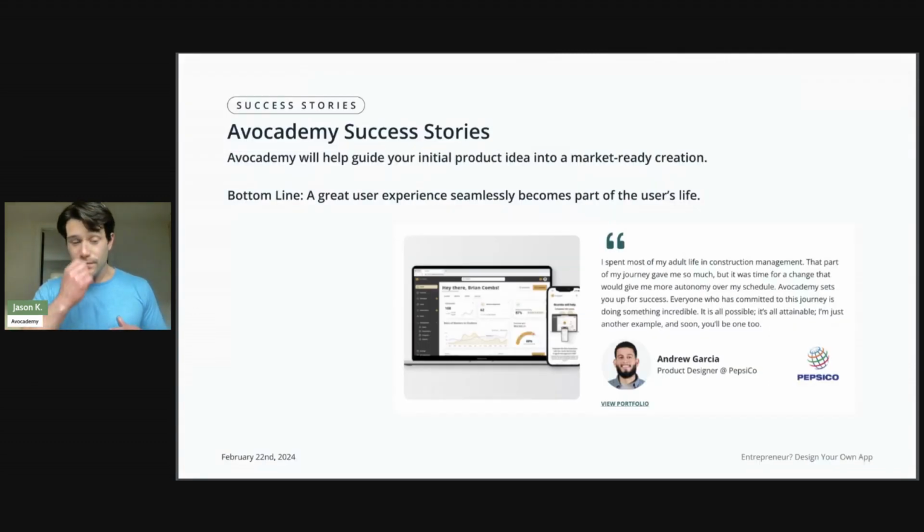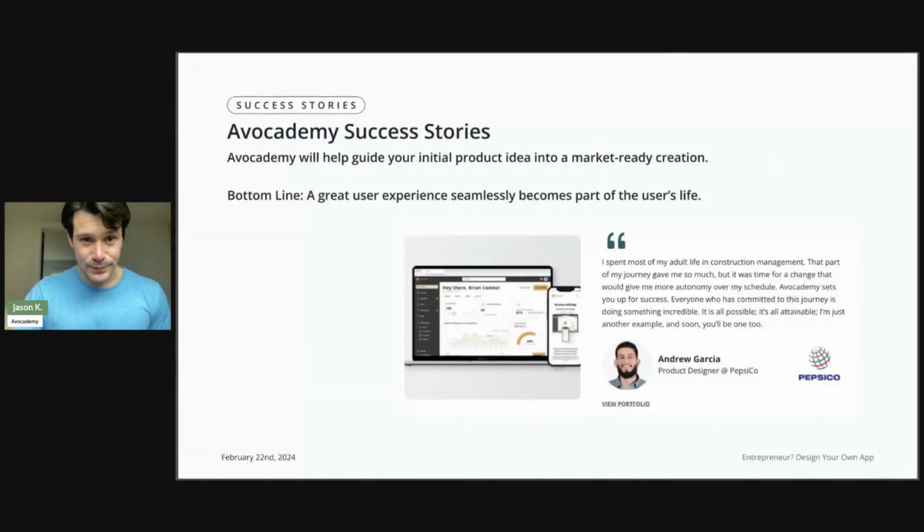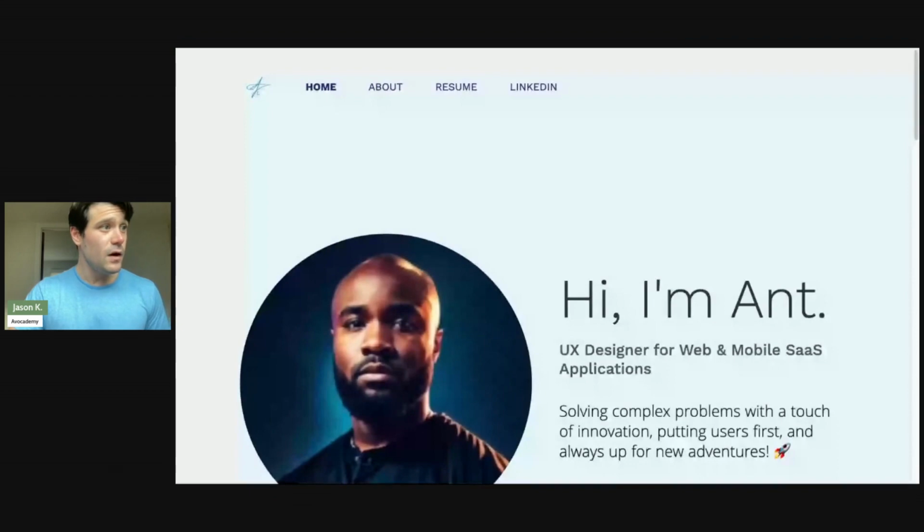So I'm going to walk through a really cool example of one of our students here to kind of show you. But this is where Avocademy will help guide your initial product idea into a market-ready creation. It's going to be a great user experience that becomes part of that user's life. So let me show you a cool example from one of our students. All right, I'm going to share this tab here.